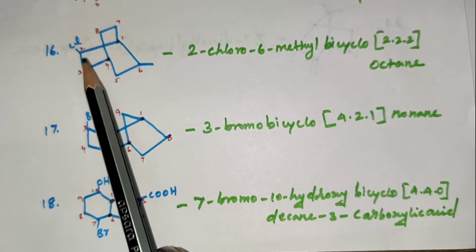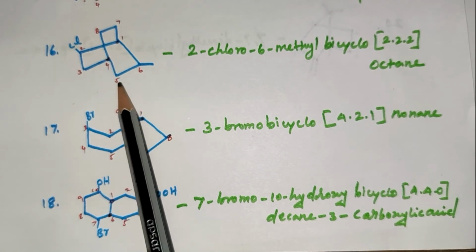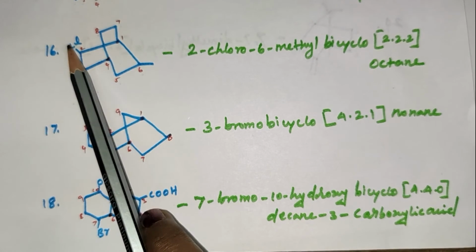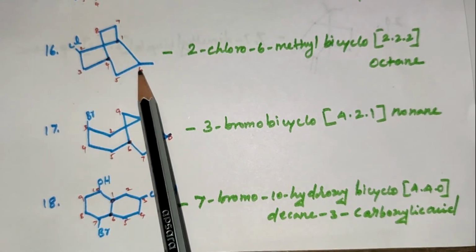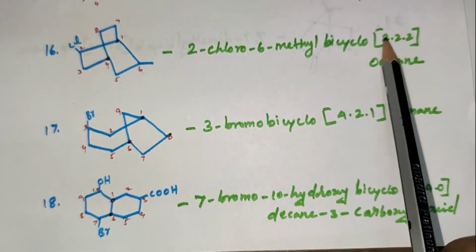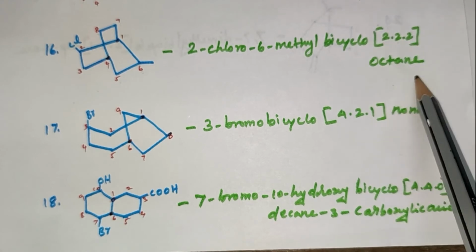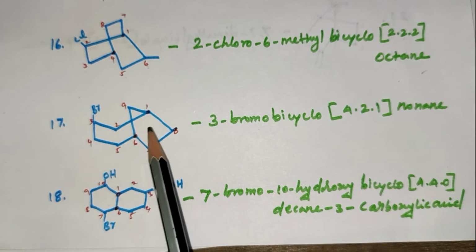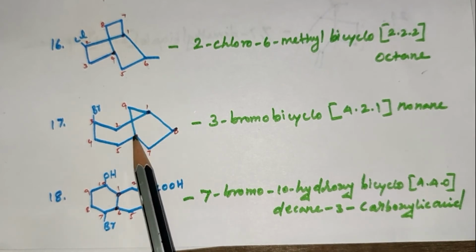In this compound, it is a bridged position. 1, 2, 3, 4, 5, 6, 7 and 8. 2-chloro-6-methylbicyclo[2.2.2]octane. In this compound, it is a bicyclo compound. It is a bridged position.